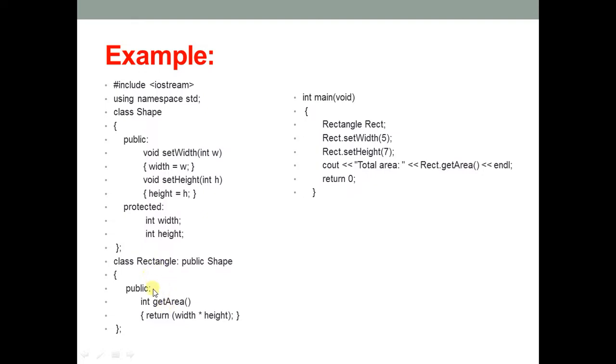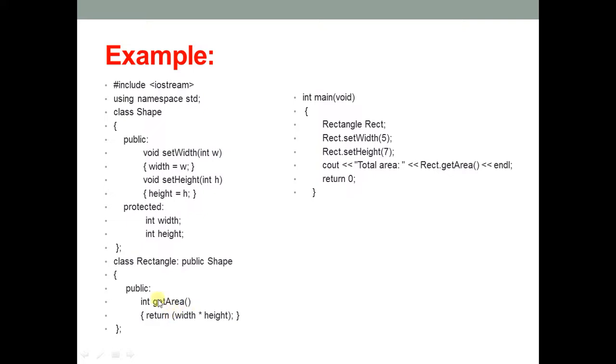That means inside the rectangle class we will have all these two member functions and these two data members also. Along with this, the rectangle class will have this additional member function, that is get area, for the rectangle class. So you can see here this rectangle class is using these two member functions and these two data members also, but we are not declaring them here. This is because we are inheriting those data members and member functions from the shape class by this method.